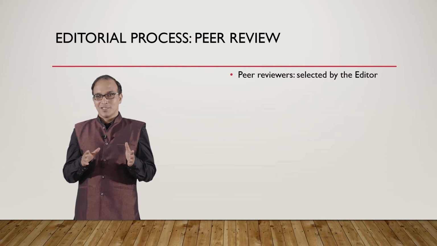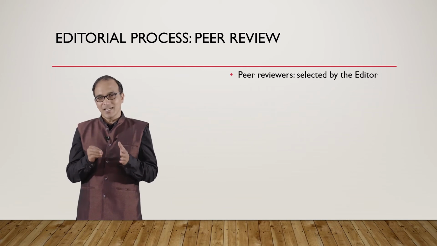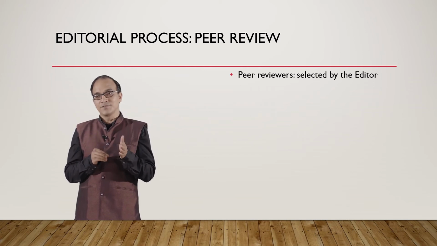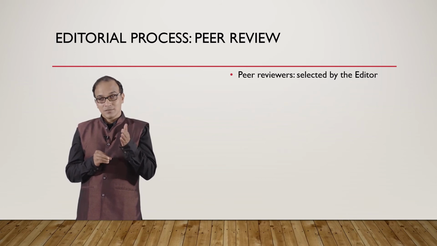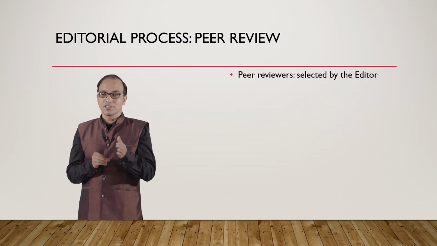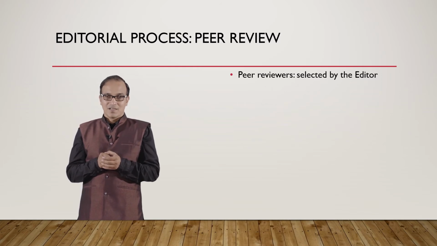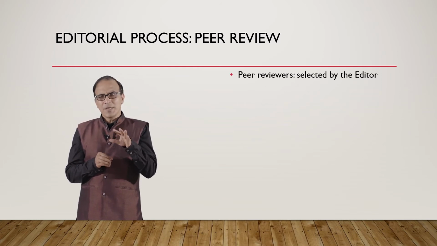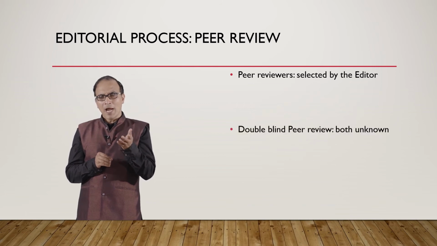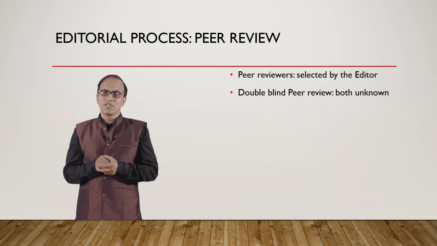And remember, the peer reviewers are selected by the editor-in-chief, not mandatorily as per your suggestions. So it may be a double blind or single blind peer review.